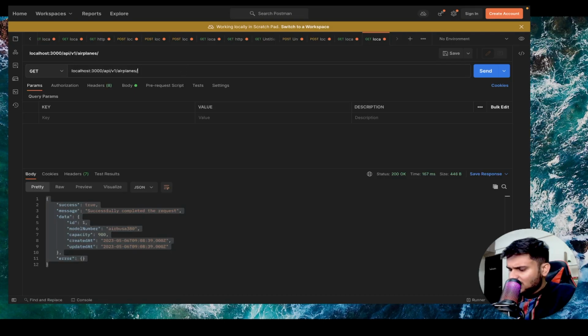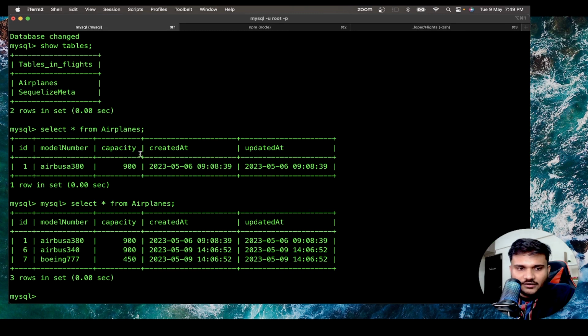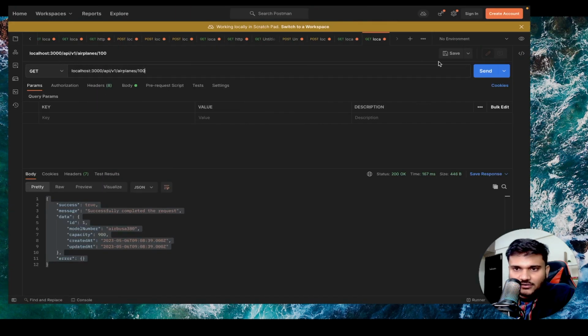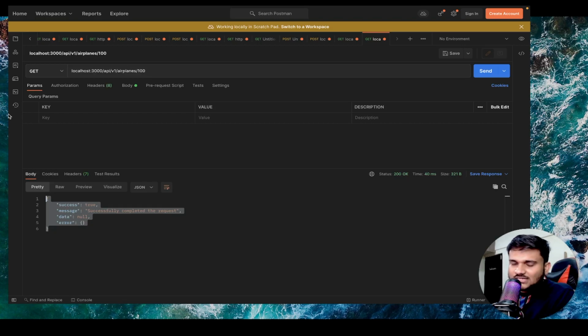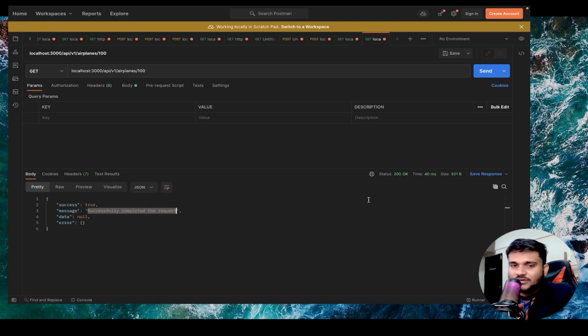But what if I do slash 100? Now there is no airplane with the ID 100, right? There is no airplane with ID 100. If you send it, doesn't look good. Why? Because data is null. It says success 200. Okay, this is definitely not what we want.